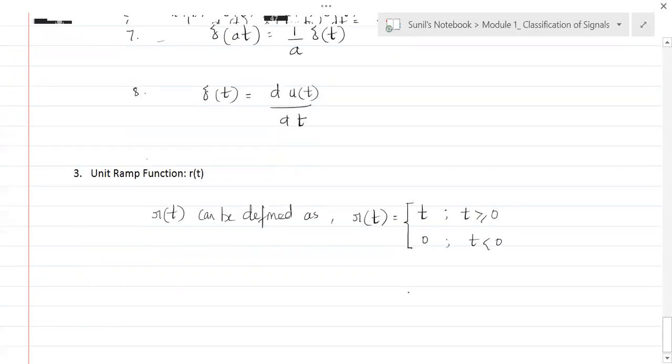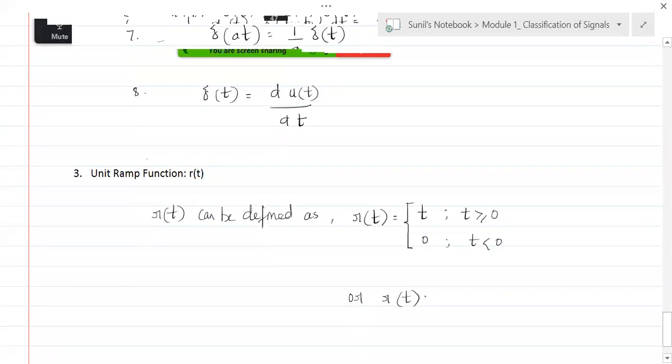Or R of t can even be written as R of t equal to t into u of t. So whether you write this or this, both mean the same. Why? Understand this.